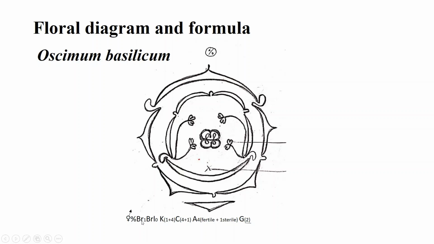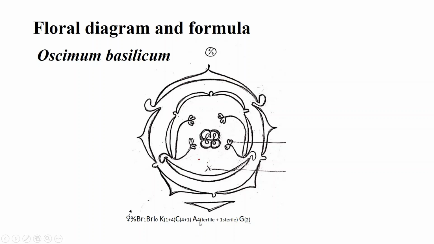BR1, bract 1; BR0 means bracteoles are absent. Calyx 1 plus 4: here you can see 1 plus 4 arrangement and it is fused. Corolla 4 plus 1 arrangement: here you can see 1, 2, 3, 4 and 1 outer. These are also fused.